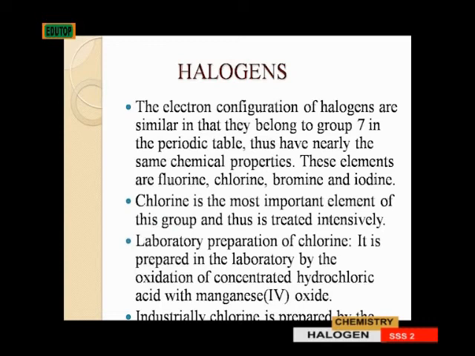Laboratory preparation of chlorine. It is prepared in the laboratory by the oxidation of concentrated hydrochloric acid with manganese(IV) oxide.